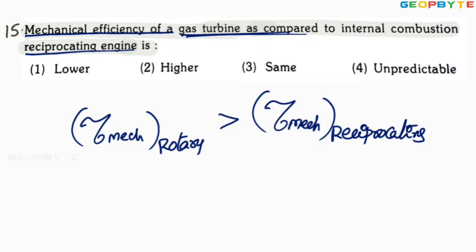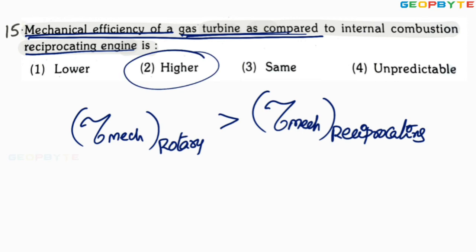Remember, not only for this question, but for any question, rotary systems always maintain better mechanical efficiency than reciprocating systems. Here the answer is that the mechanical efficiency of the gas turbine is higher than that of the reciprocating compressor. Therefore, the second option is absolutely correct.